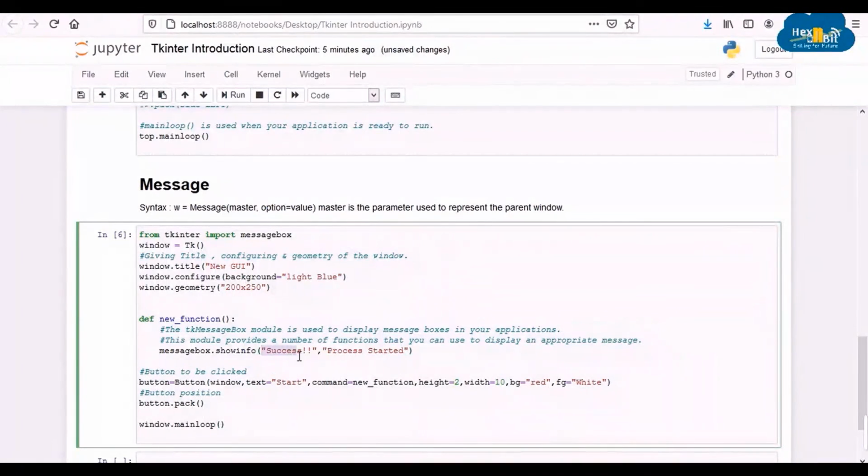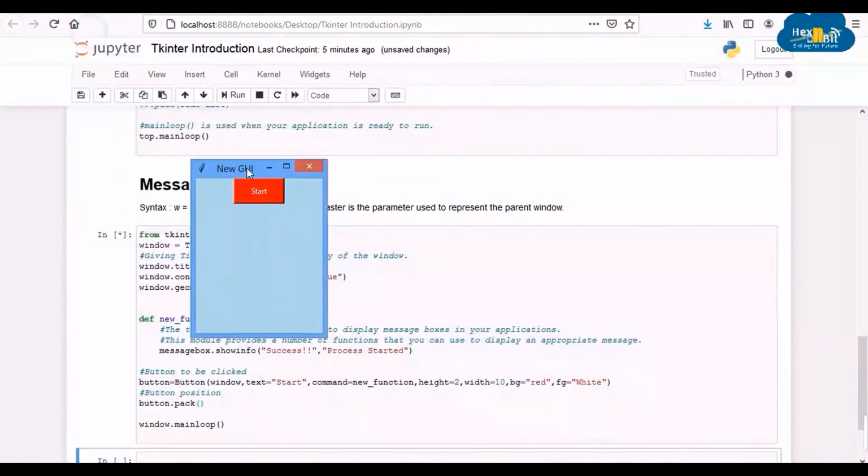This function will open a message box. The first parameter, Success, is the title of the message box, and the second parameter, Process Started, is the message contained by the message box. So let's execute this cell and check out the result.